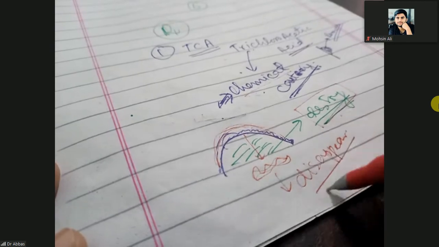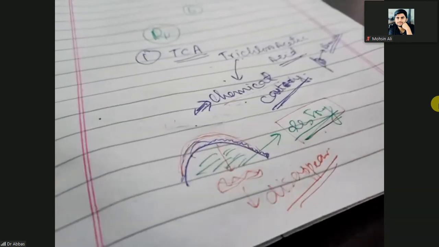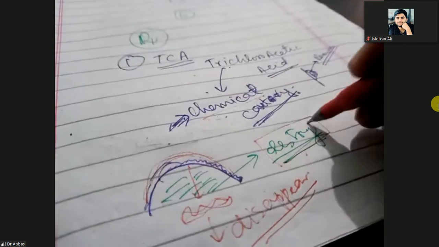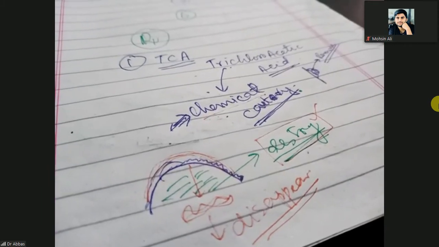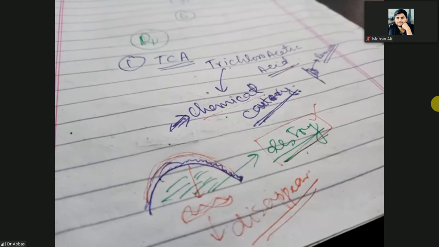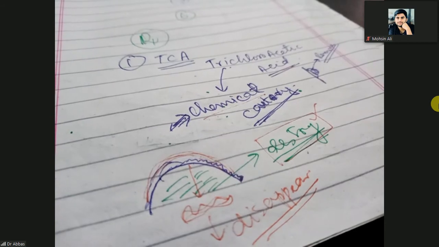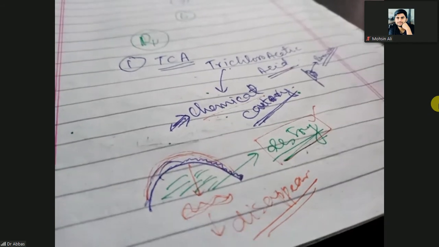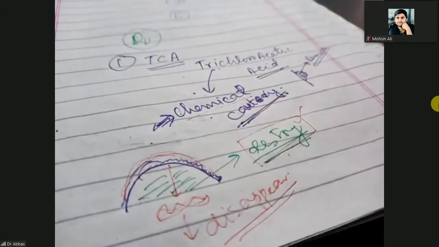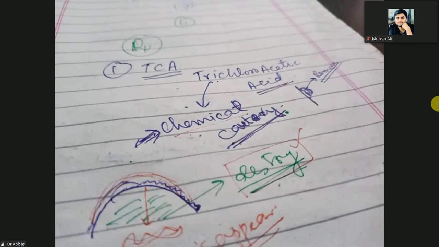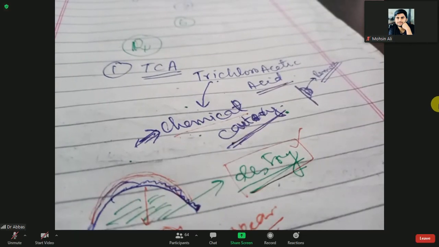It means you are doing nothing with the virus, you are just destroying the proteins in the wart. When the protein in the wart is denatured, the wart will shrink and then eventually disappear. That is the TCA. So that is the chemical cautery, chemical burning of parts of the body.